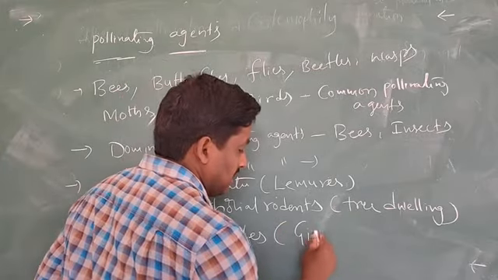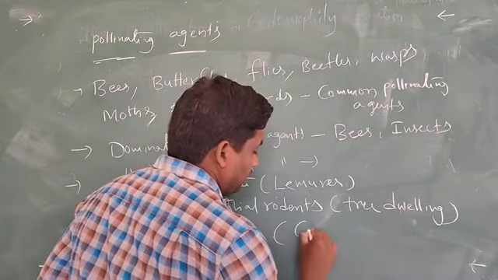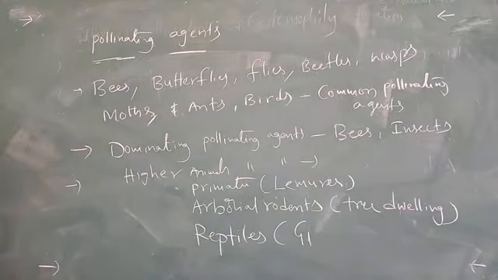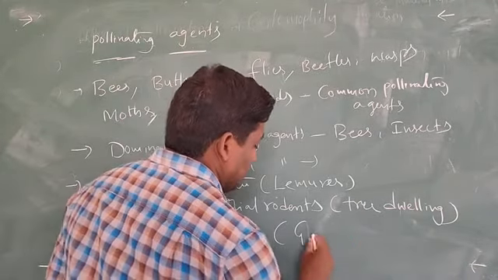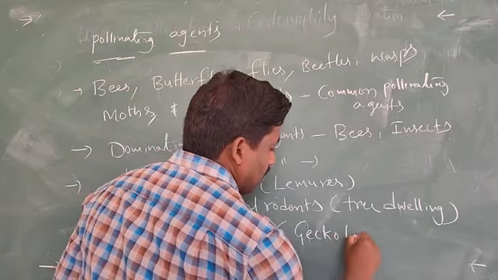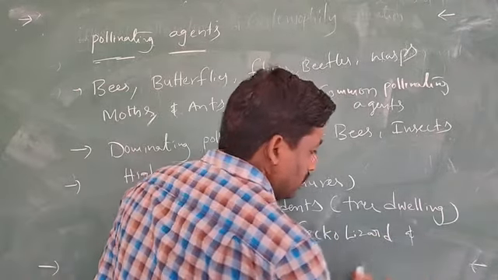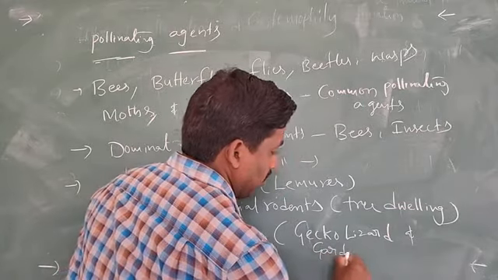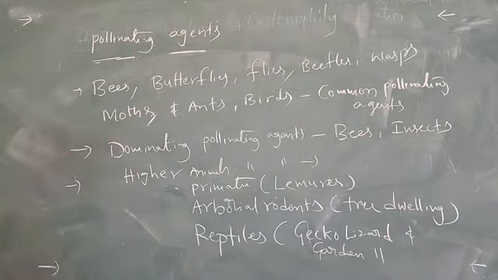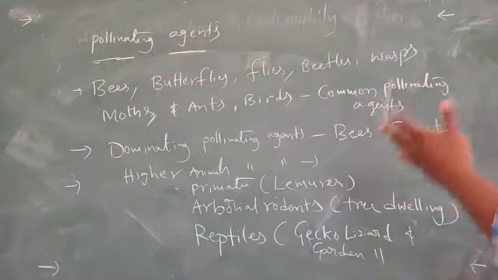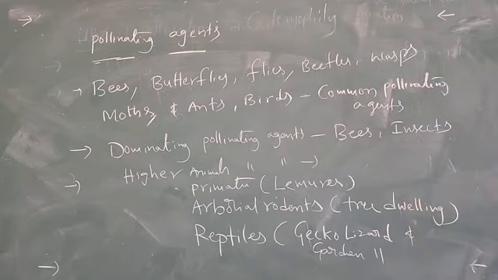Here, what are they? The gecko lizard, and also garden lizard. So these are the main pollinating agents. The pollinating agents you can see, common type and also dominating type are present, and some of the higher animals also act as pollinating agents. So these are most of the examples.